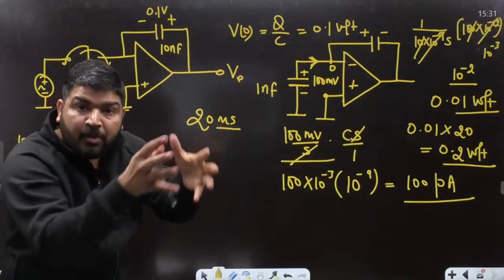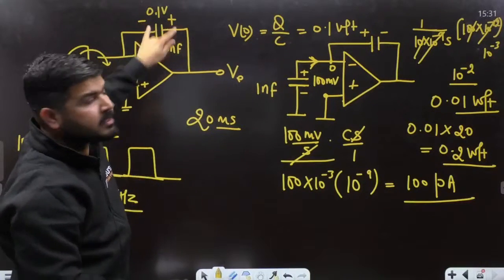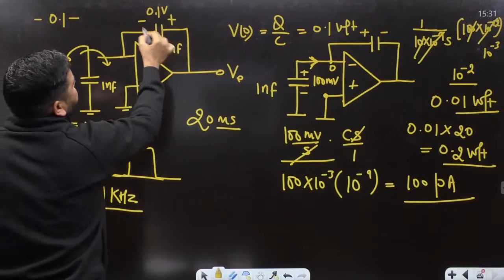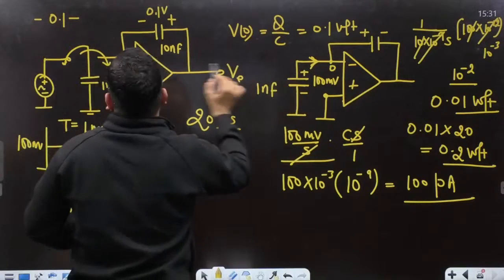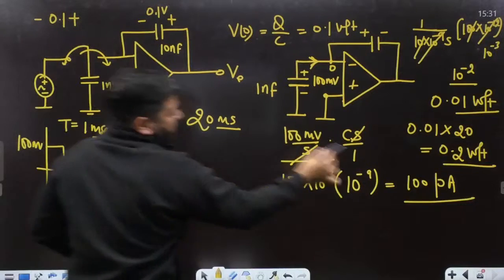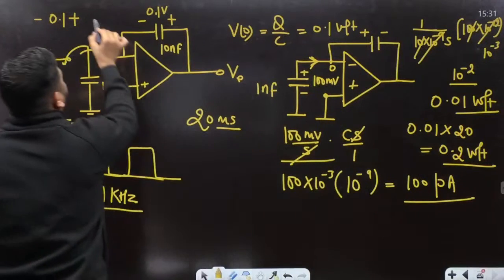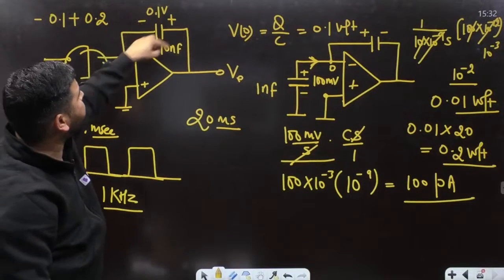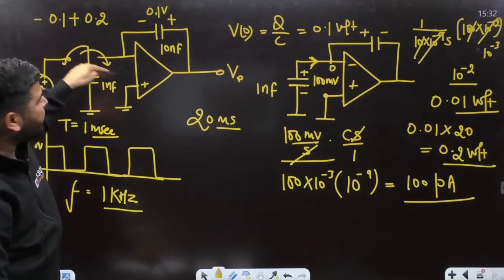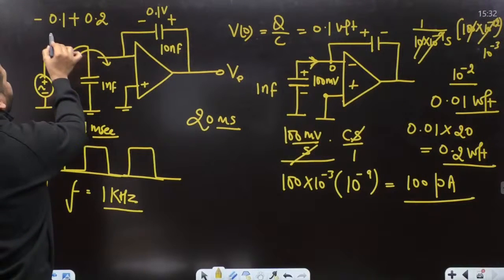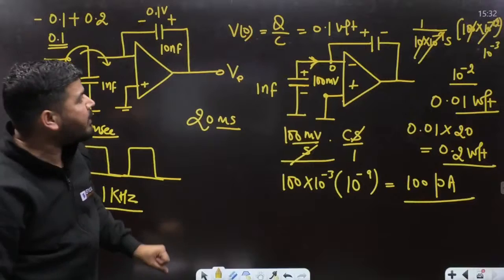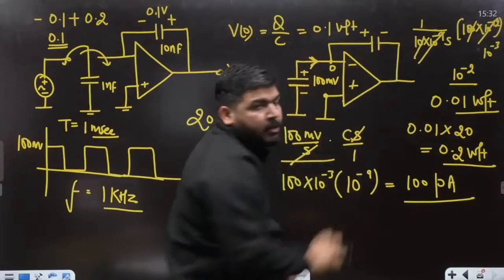So now you can superpose the initial voltage. You can add the initial voltage. So initial voltage was 0.1, and I'm taking it negative voltage, and this is the voltage which came to this capacitor because of this capacitor. So the total voltage came out to be 0.1 volt. The total voltage of this capacitor came out to be 0.1 volt with this polarity after 20 cycles.